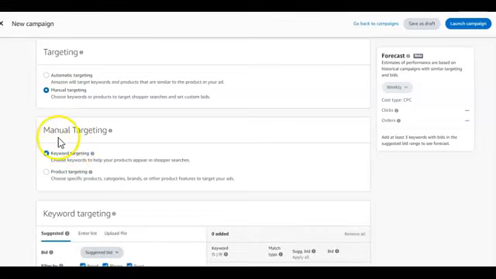In manual targeting, under it, we have two kinds of ads we're going to create here. We're going to do the keyword. We're also going to do the product. Product simply means the books of other competitors, other books that have been written, similar books. We're just going to target the ones we want our adverts to be showing on. Maybe if somebody wants to click on those books, our book will always show up on that page where those books are.